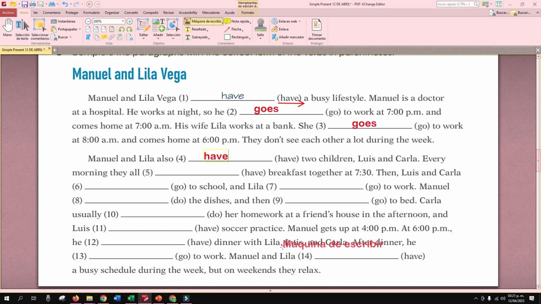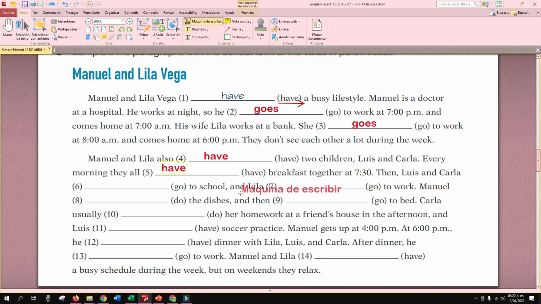Have, right? Have, yes, 2 children. ¿Por qué have? Estamos hablando de 2 personas, ¿verdad? Every morning they all have or has? Have, right? So, have,